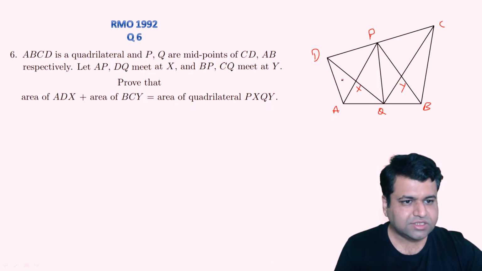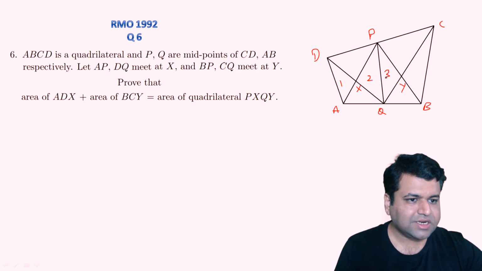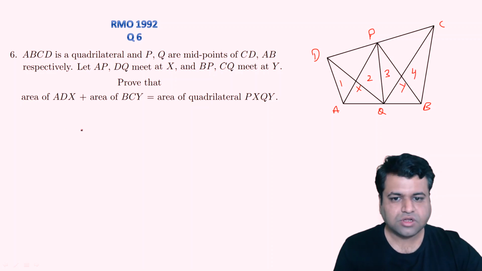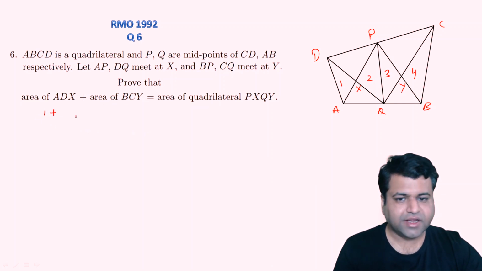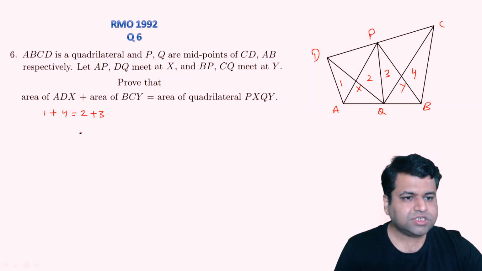Okay, so let's say this area is 1, this area is 2, this area is 3, this area is 4. So what we need to prove? We need to prove area of triangle ADX, which is 1, plus area of triangle BCY, that is nothing but 4, is equal to area of quadrilateral PXQY, which is nothing but 2 plus 3, right? So this is what we need to prove.